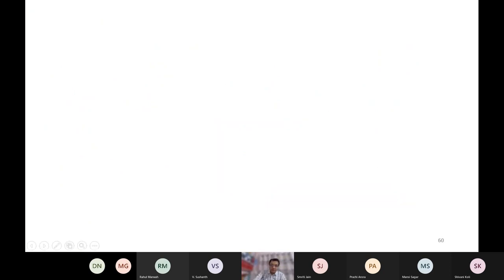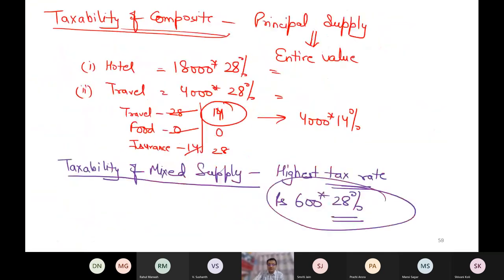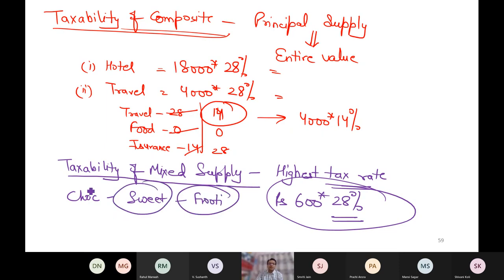And suppose in the same example, you don't purchase this in a basket. You purchase chocolate separately, you purchase sweets separately, and you purchase fruity separately, not in a basket. Then I will not study the concept of mixed and composite, because now this is individual supply. This is separate supply. When I am purchasing these things separately, then why will I check the concept of mixed supply?